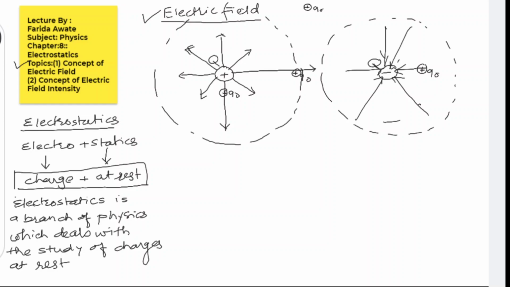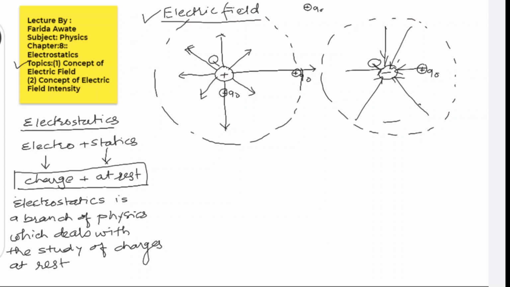So the surrounding space is there of the particular charge, either positive or negative. There is a surrounding space in which if another charge is kept, it experiences some force of attraction or repulsion, depending upon the nature of the charge.